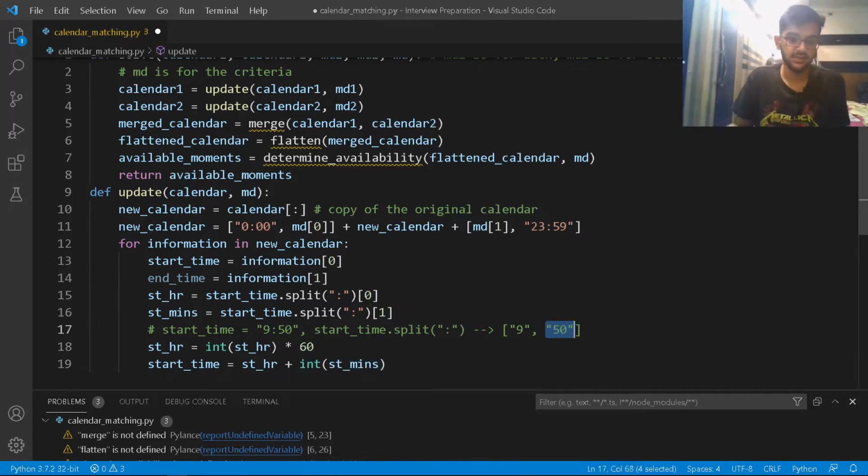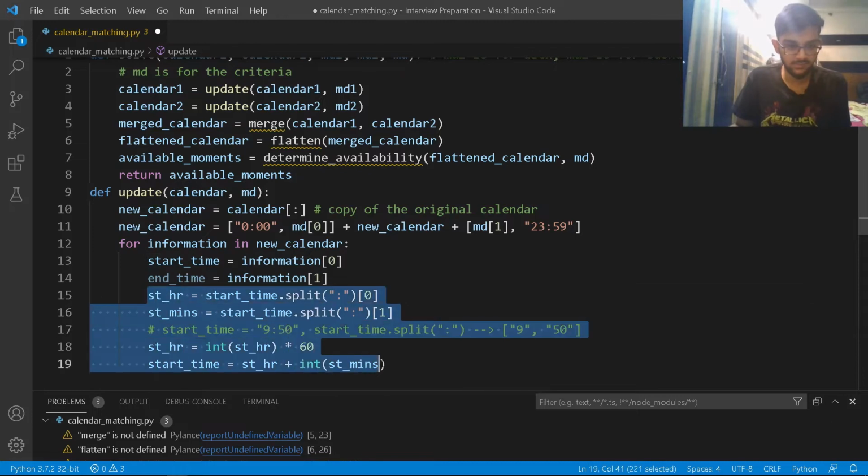So basically, if I'm saying that it's 9:50 a.m. at my place, it's actually 500 minutes into the day. Okay, that's what I'm trying to claim here. Now that we kind of understood what's happening here, right? I'm also going to be updating the end time here, right? But don't you think that I'm actually repeating the same information here?